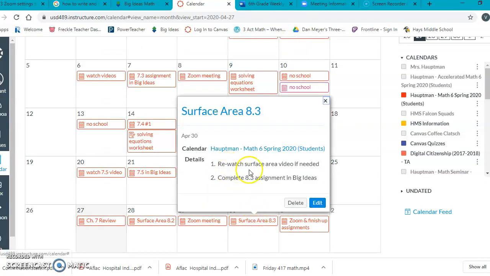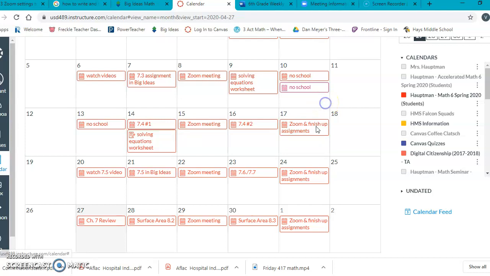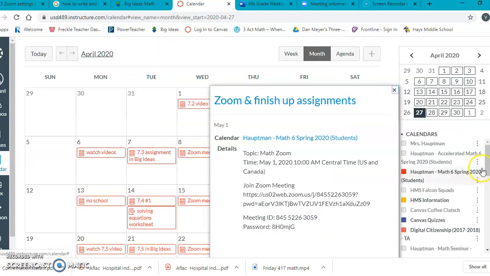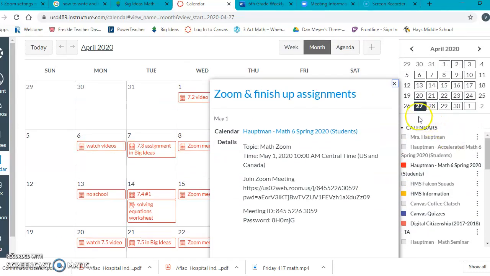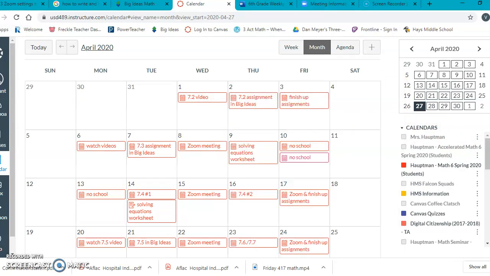Thursday, you might want to re-watch the surface area video. I will link it here again. And then complete lesson 8.3 in big ideas. 8.2 and 8.3 both deal with surface area. They are just finding surface areas of different figures. So they're similar. It's just that one finds surface areas of prisms, the other is pyramids. So I'm just making one video for both of those lessons. And then on Friday for the calendar, we just have our Zoom meeting, and also just make sure you have all of your assignments finished up.